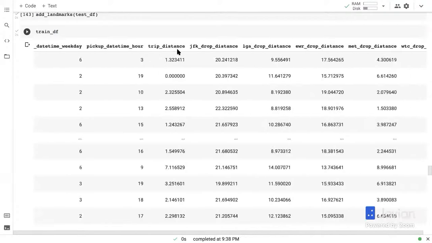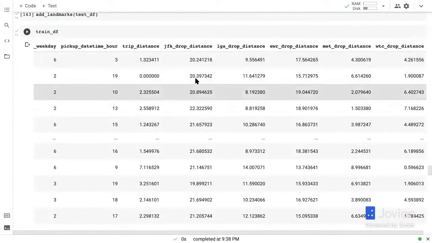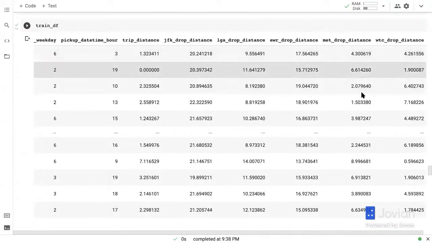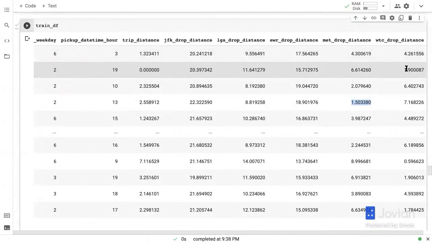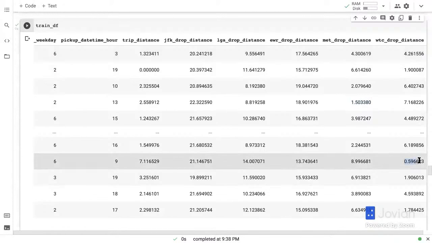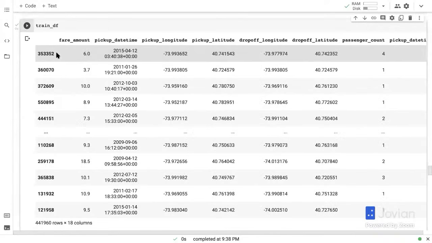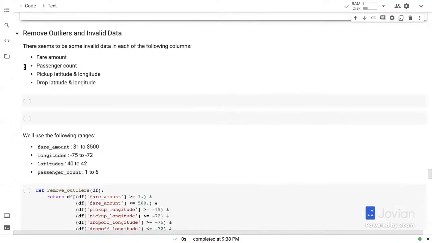But here is where it starts to get interesting. We have the trip distance, JFK drop distance. We have the LGA drop distance. We have EWR drop distance. This one seems to be near the Met. And then we have the WTC drop distance. This one seems to be at the WTC. Yep. So now we have a lot more interesting things here.